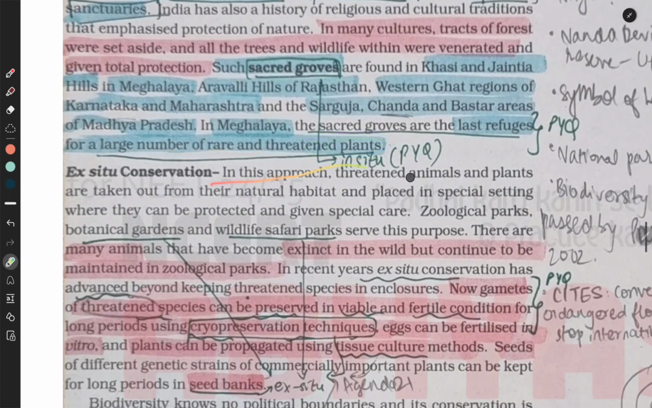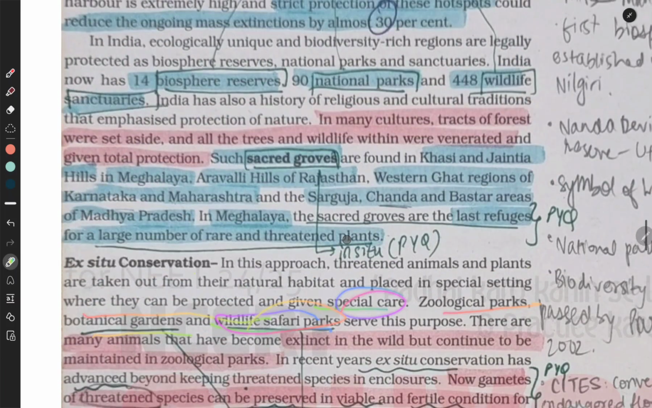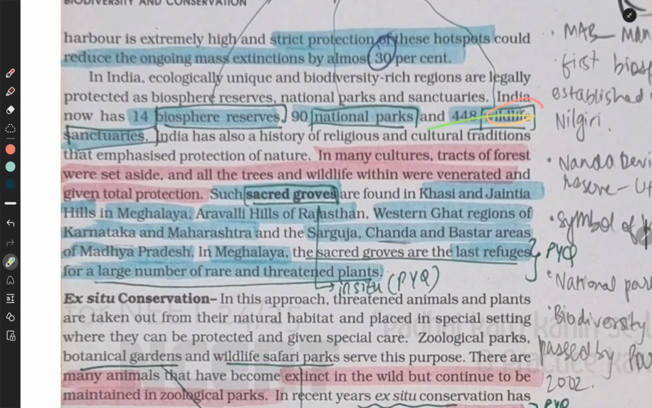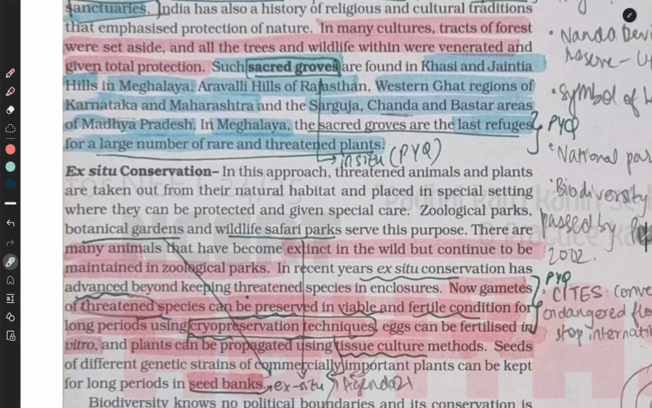Ex situ. In this approach, threatened animals and plants are taken out from the natural habitat and placed in special settings where they can be protected and given special care. Zoological parks, botanical gardens, wildlife safari parks. Wildlife safari parks are ex situ, and wildlife sanctuary is in situ. National parks are in situ, and zoological parks are ex situ. Botanical gardens, wildlife safari parks, zoological parks.